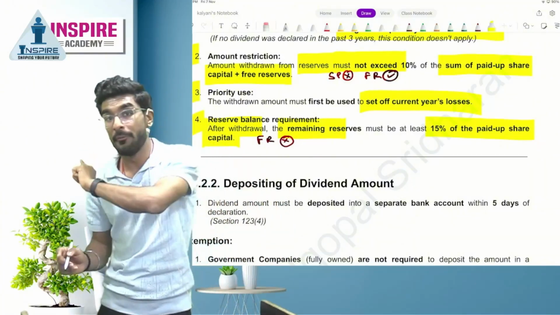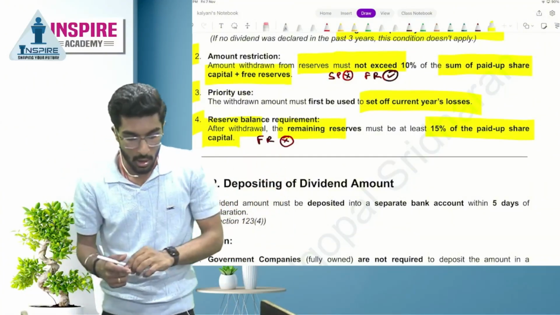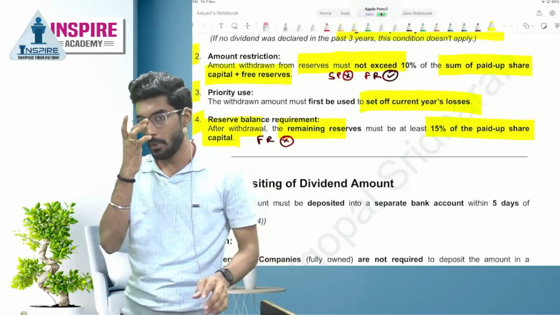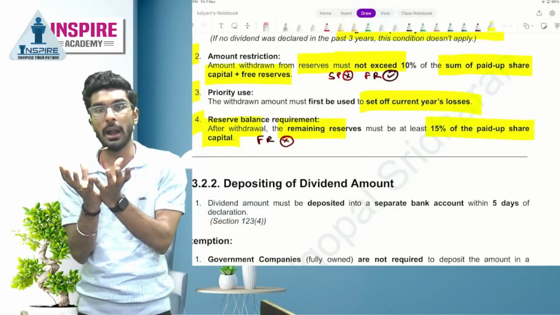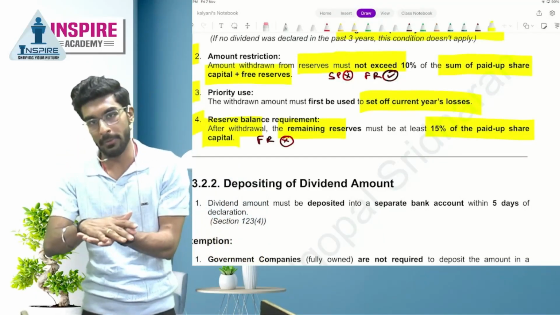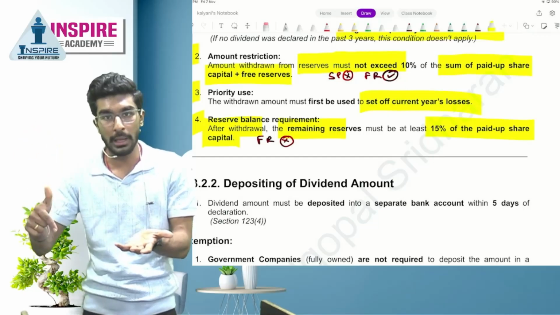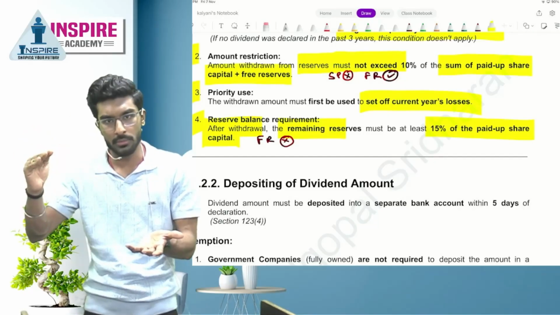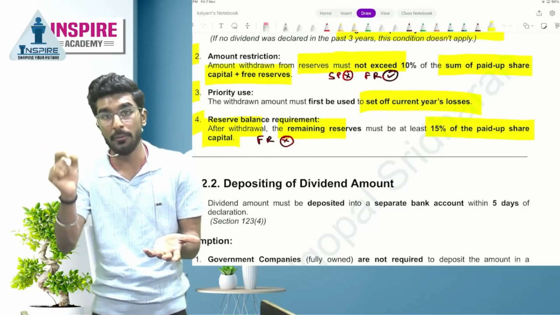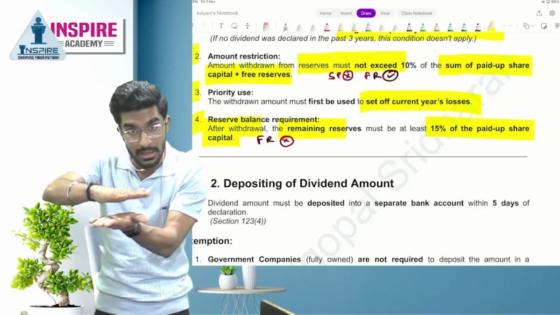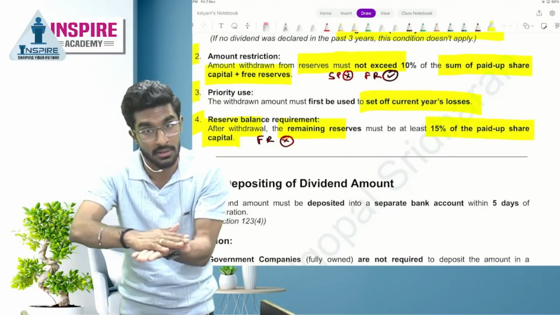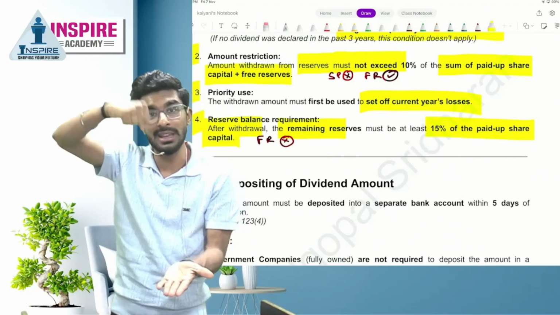Over here, free reserves is not included. What is the meaning of this? Supposing there is 100 rupees lying in the free reserves. What is this rule trying to tell? You can withdraw the amount, okay, but you have to make sure 15% of 100 rupees is still there in the free reserves. Then only you can withdraw the excess money.